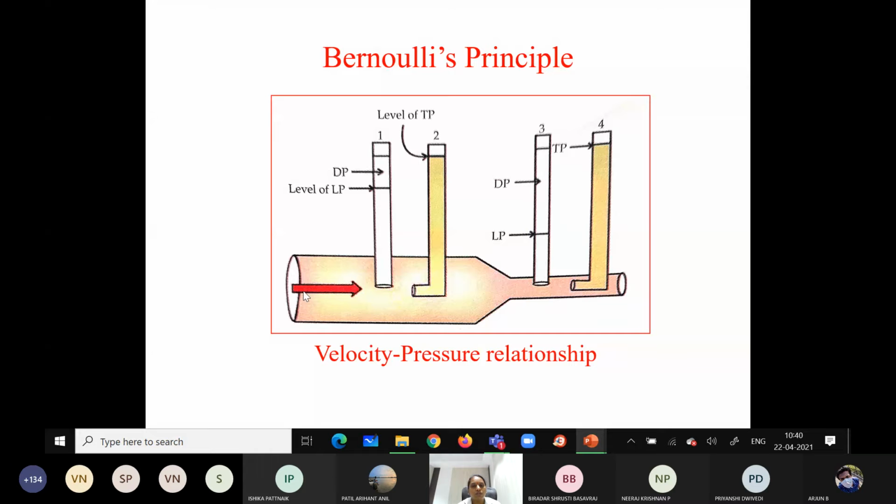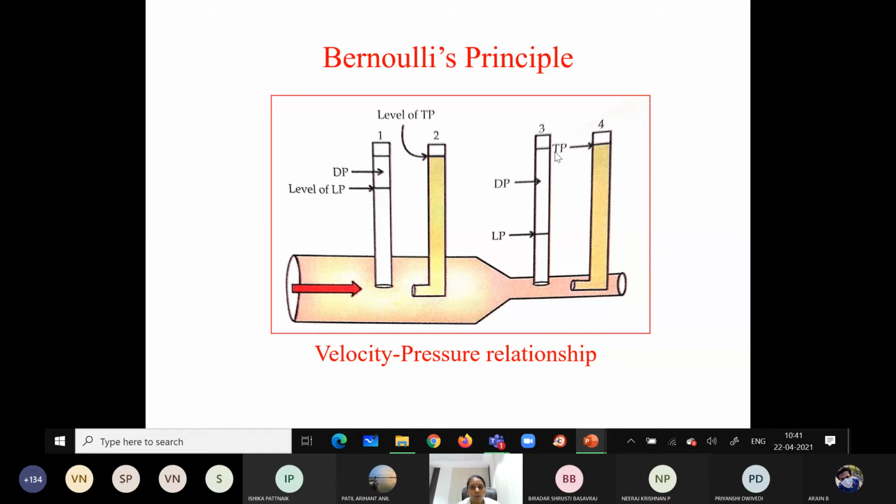This arrow depicts the blood flow, and we are inserting four probes: two at the wider component of the vessel and two at the narrower vessel. So we have four probes.